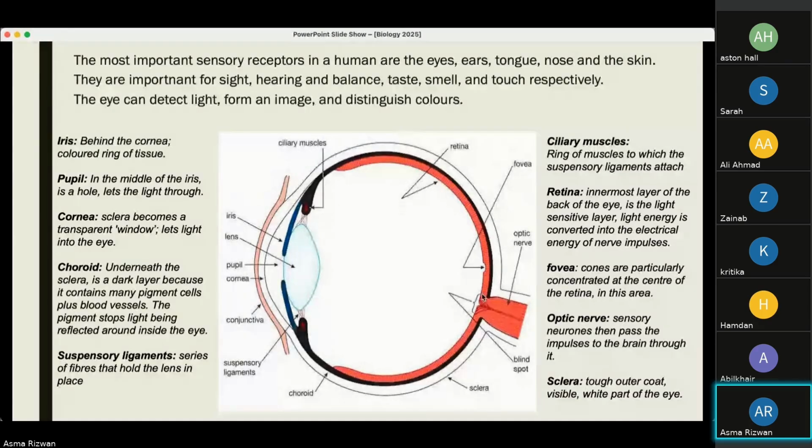Now, along this retina, you can see there's a blind spot. So if the light falls on this spot, this is where we cannot see anything, which is why it is known as the blind spot.